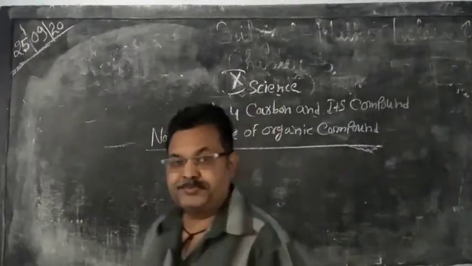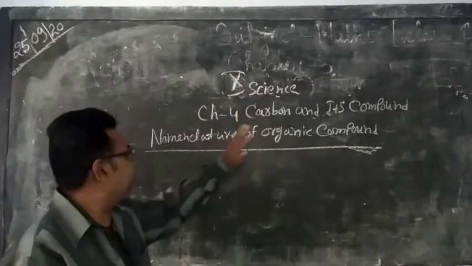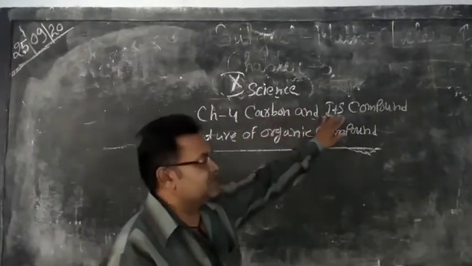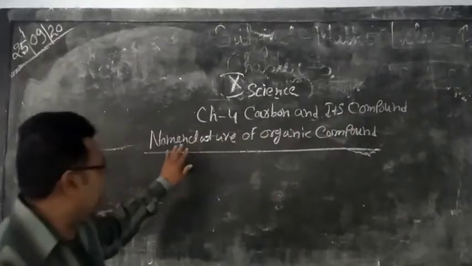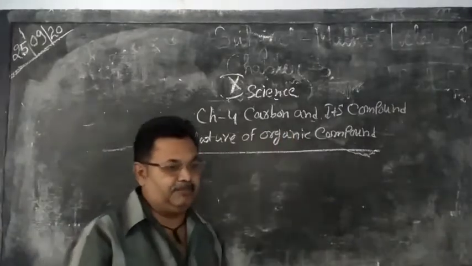Good morning, students. This is a science class, class 10. We have to take chapter number 4, carbon and its compounds. Today our topic is nomenclature of organic compounds.